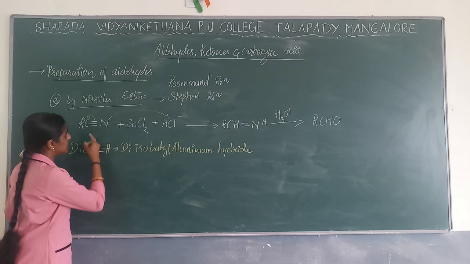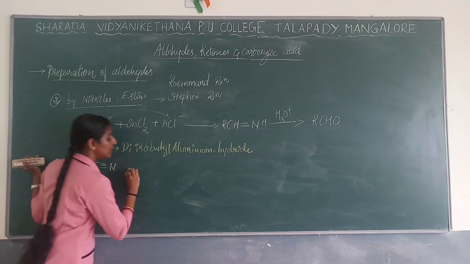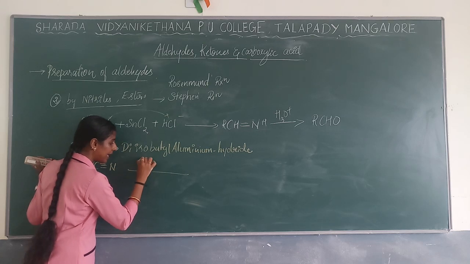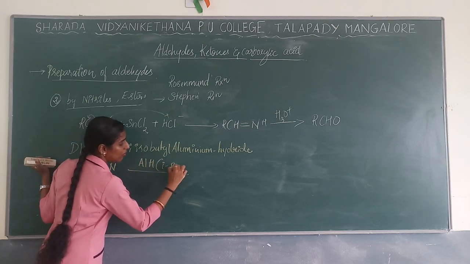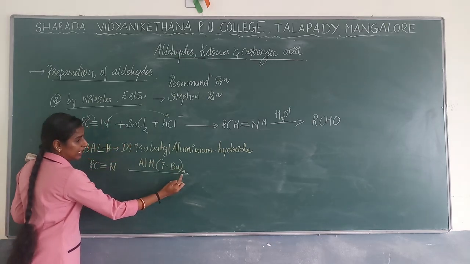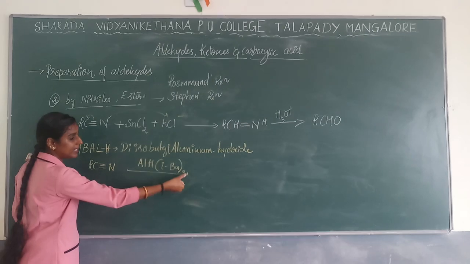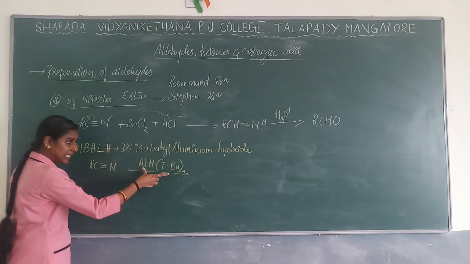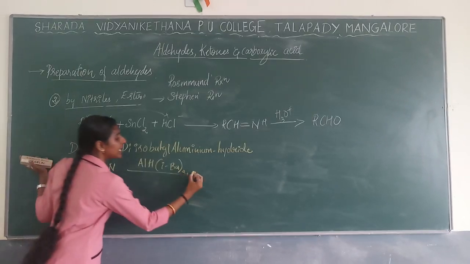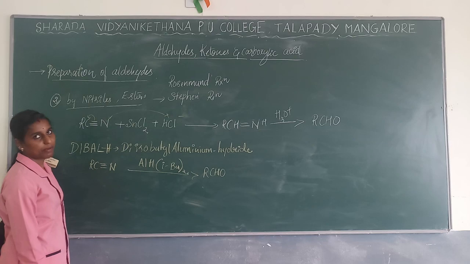Some simple example, I will take the same reactant. I will use DIBAL, which I can write in this form also: di-isobutyl aluminium hydride. This will be used as a reagent over here, so that I will get the product RCHO. Aldehyde will be formed as a product.